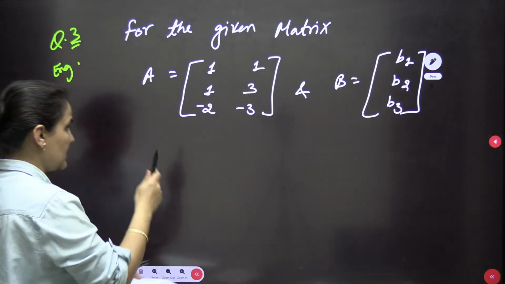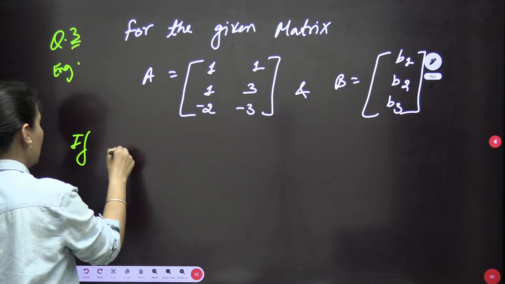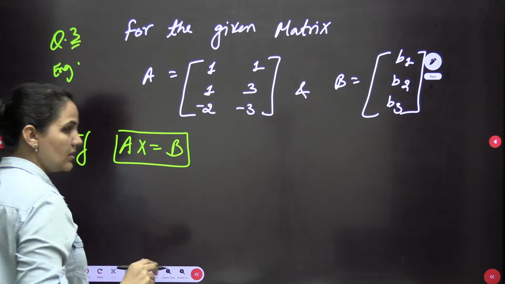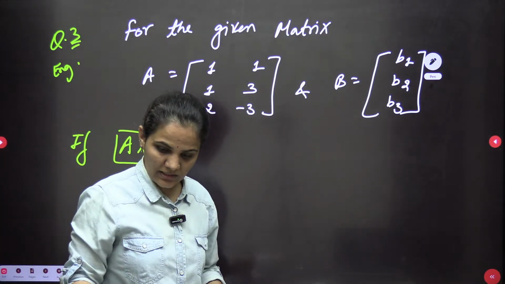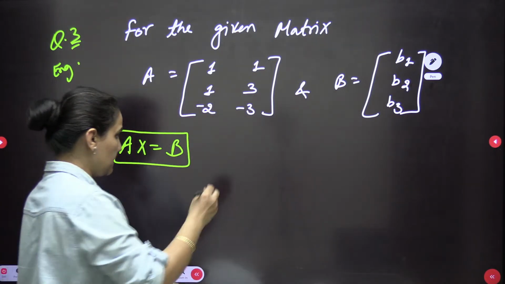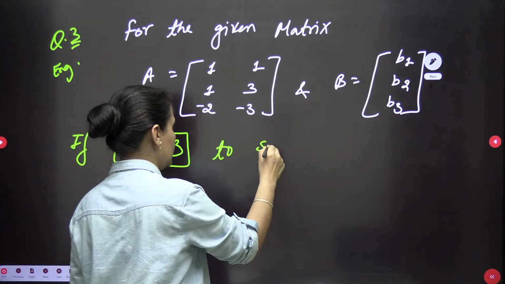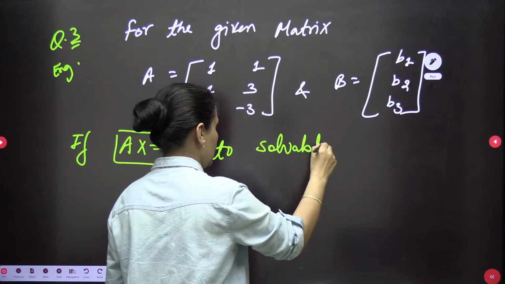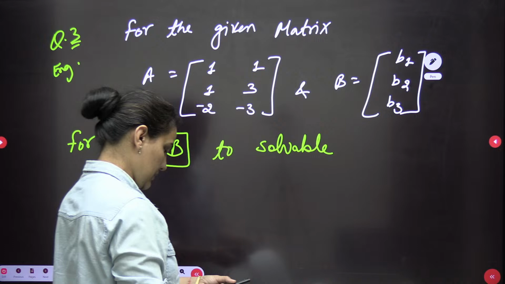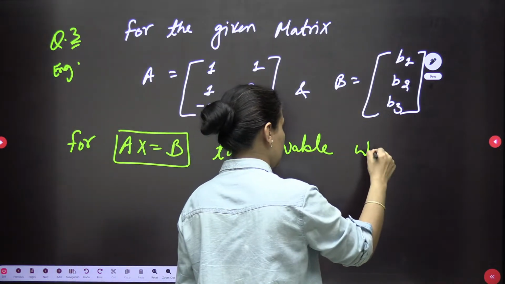So if Ax equals B is solvable, means solution exists. This is given to us in the question. It's talking about solvable. So for Ax equals B solvable, which one is correct?